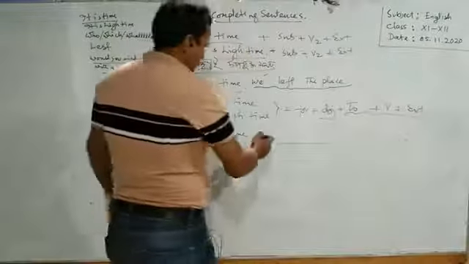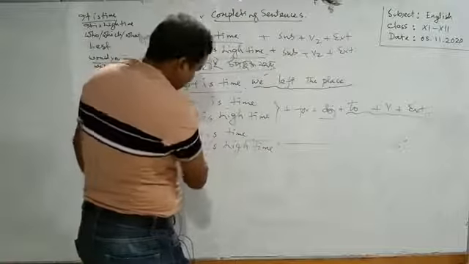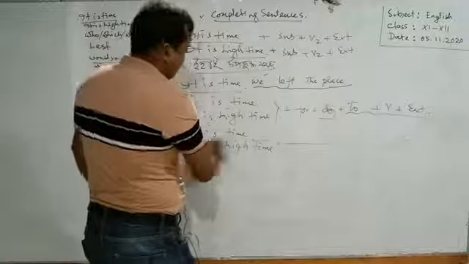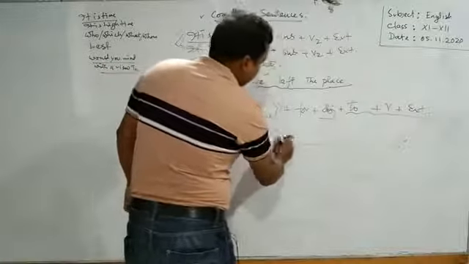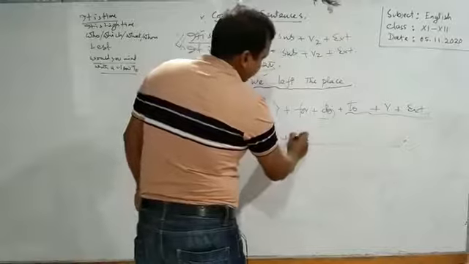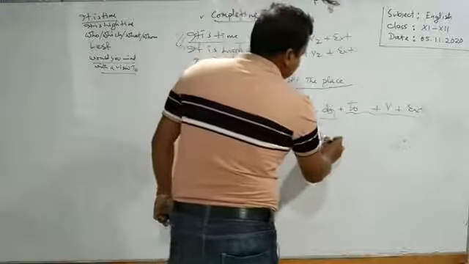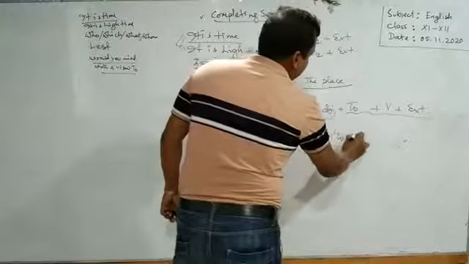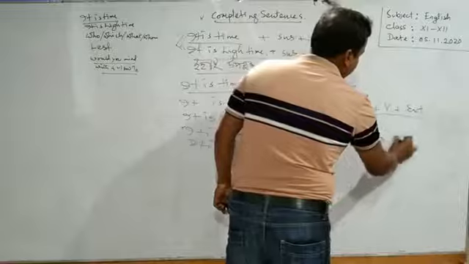In the same way, you can complete the second sentence in such a way: you have to use an infinitive phrase, to plus verb, or to plus verb and object or extension.